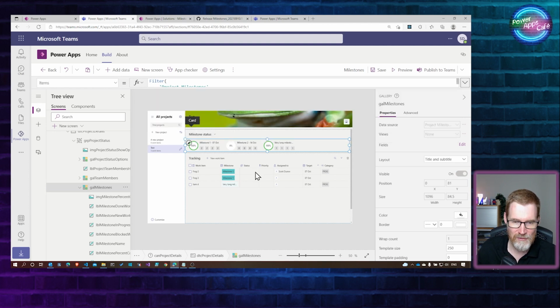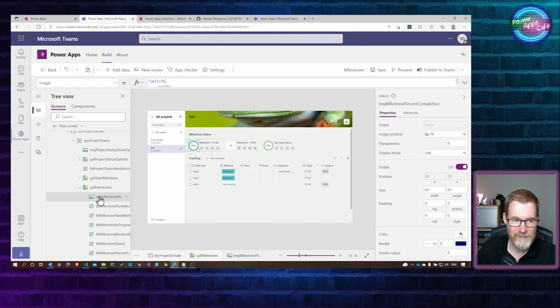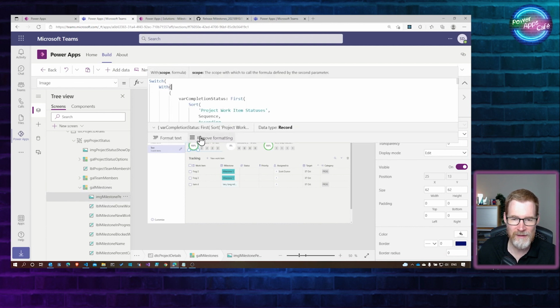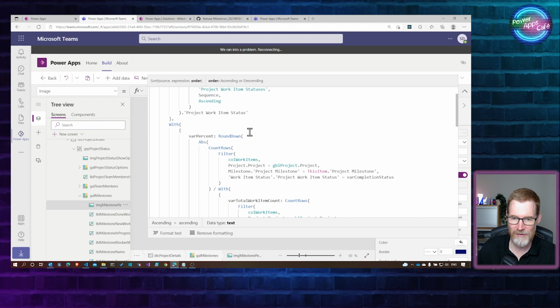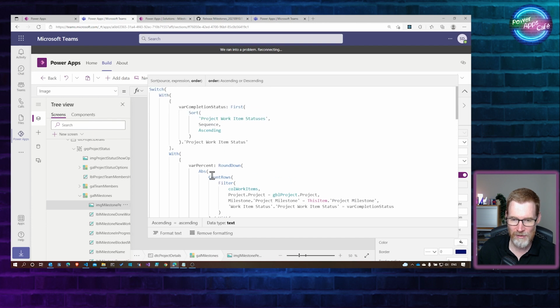In that, we've got this little image, and the image contents is quite a big statement. It's like a switch, and it's basically looking at the completion status of all of the items in that particular milestone. So it's doing a count rows and it's filtering.